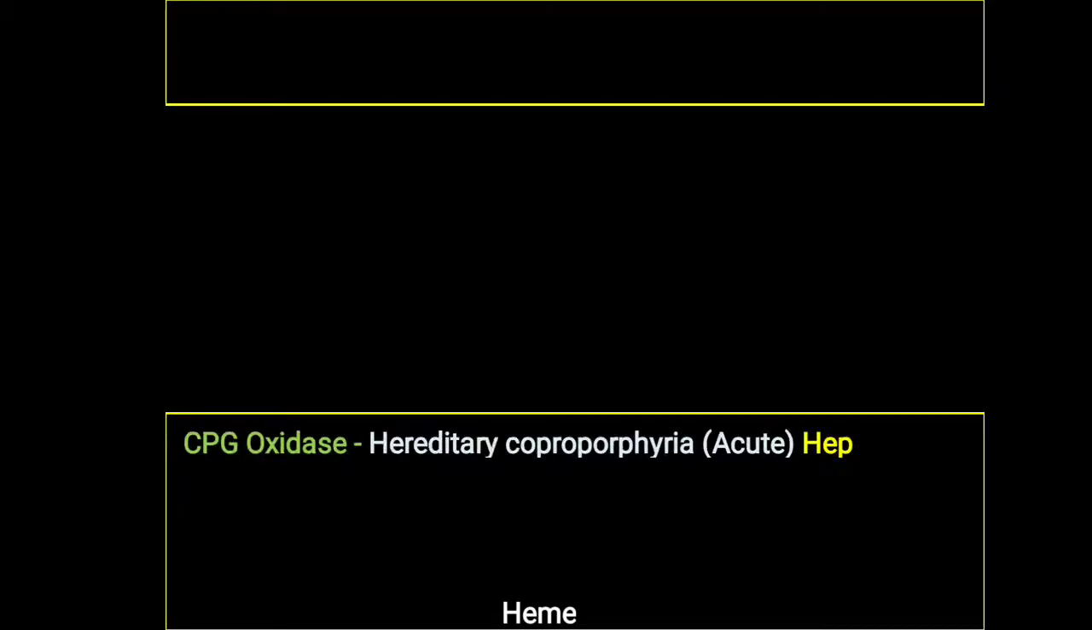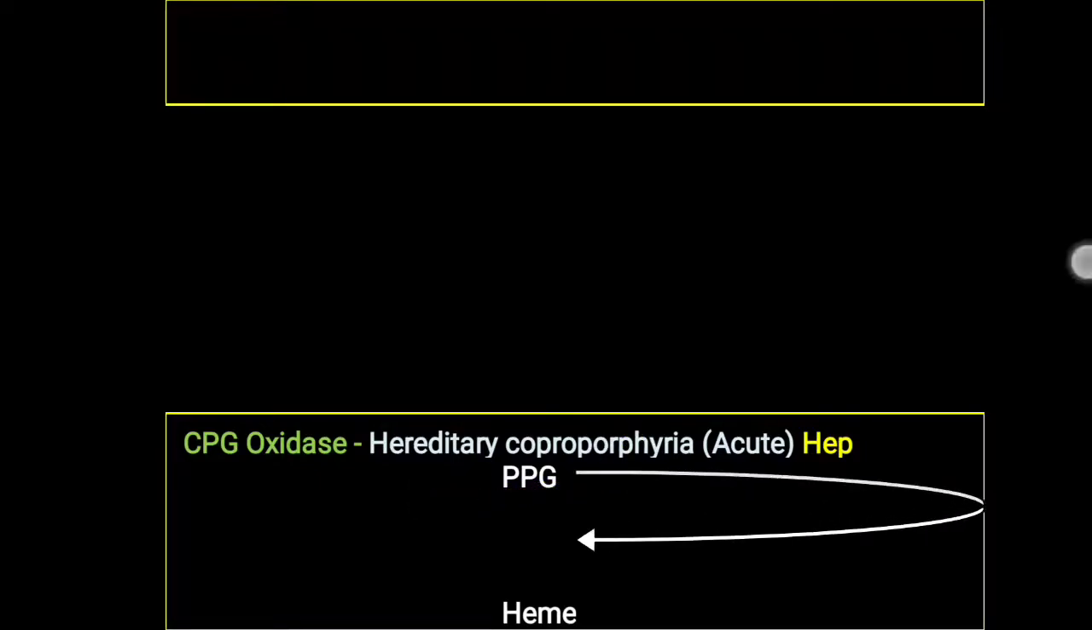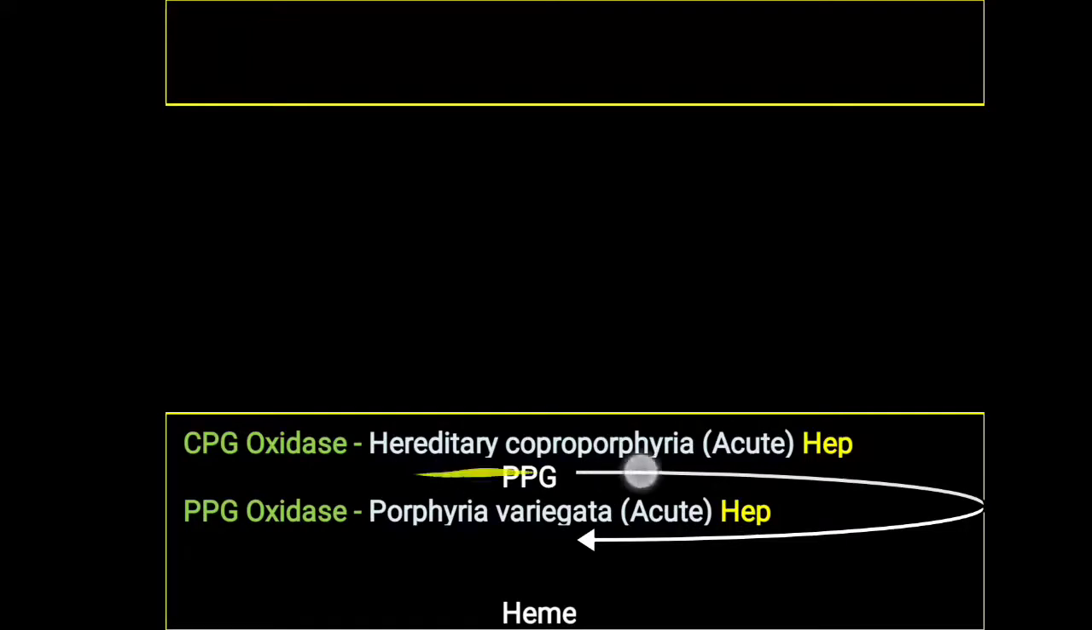So first of all, you have to remember CpG oxidase, that is leading to hereditary coproporphyria. Why have I written that? Because it is quite similar to PPG oxidase. So CpG oxidase is converting CpG, meaning coproporphyrinogen, into protoporphyrinogen. Now this protoporphyrinogen is further converted into protoporphyrin, but with the help of the protoporphyrinogen oxidase enzyme. So CpG oxidase, and this one is just simple PPG oxidase. And deficiency of PPG oxidase is leading to Porphyria variegata.